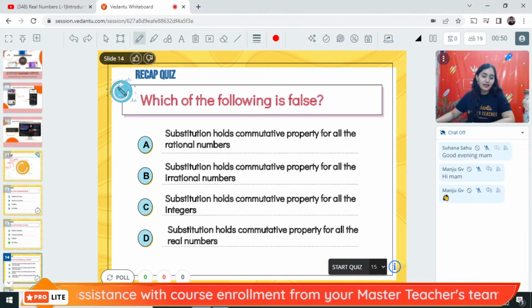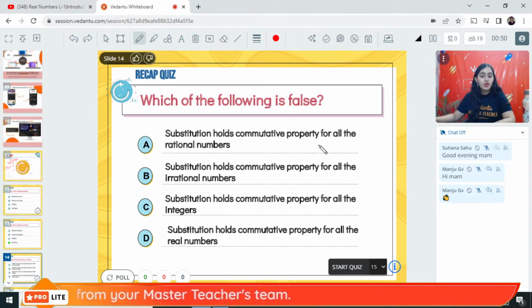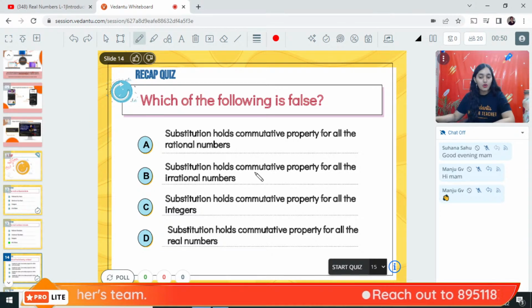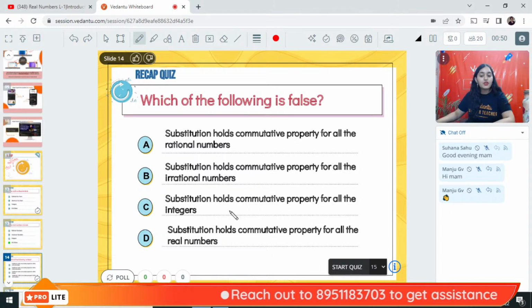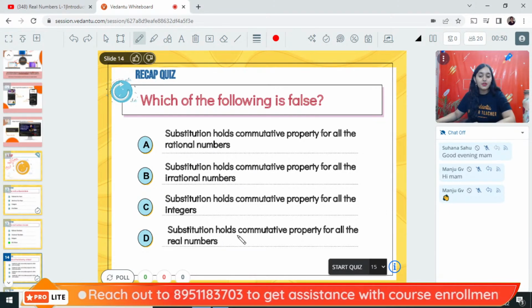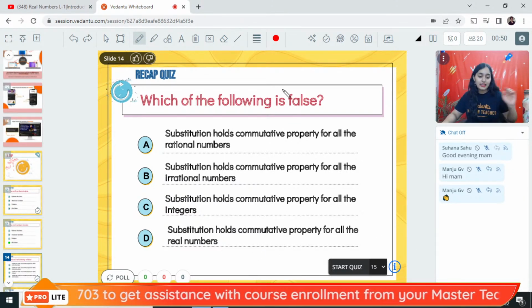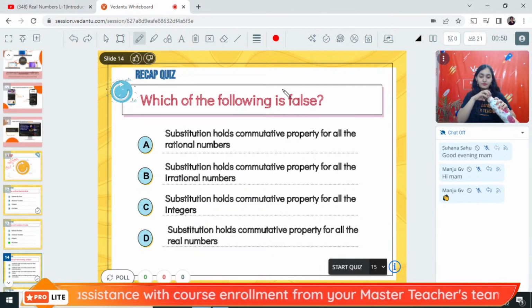Which of the following is false? Substitution holds commutative property for all the rational numbers. Substitution holds commutative property for all the irrational numbers. Substitution holds commutative property for all the integers. And substitution holds commutative property for all the real numbers. Which of the following statement is false?